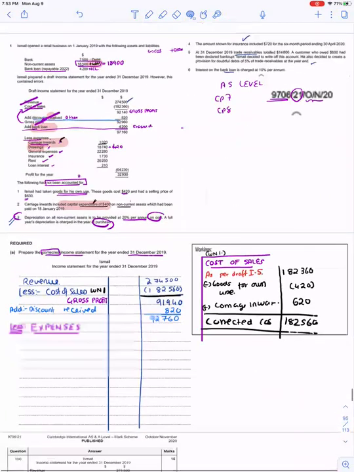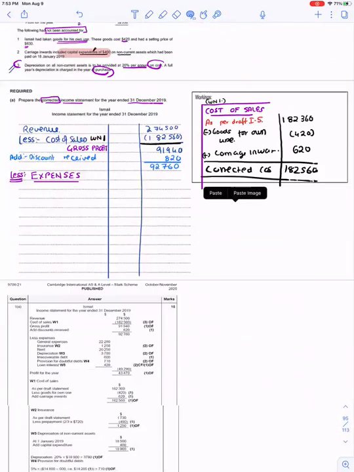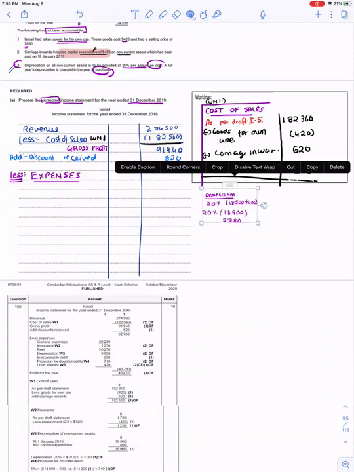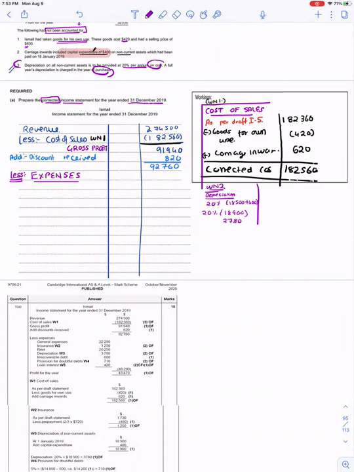I could show this again as my working because I have spent time on the calculation. So the first expense that I'm putting is depreciation.